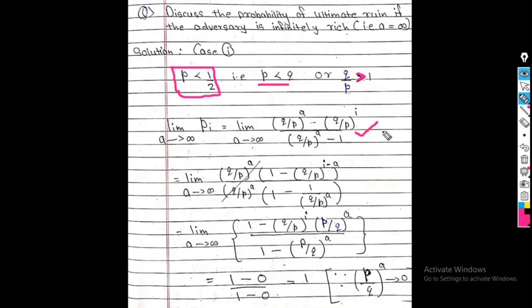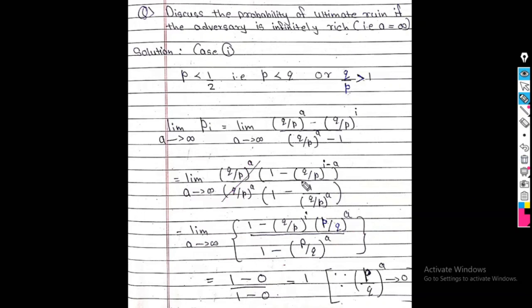In this case, I first take the limit A tends to infinity. Before that, from the numerator I take q upon p raised to a common. So I get 1 minus q upon p raised to I minus a. Similarly, from the denominator I take q upon p raised to a common. Now why do I take only this value common? Because q upon p is strictly greater than 1. Therefore I take q upon p raised to a as a common value. So these two values get cancelled here. So this is my final answer.